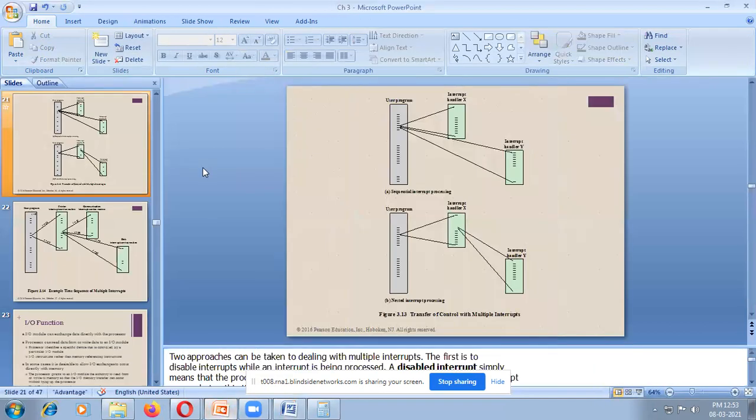Similarly, in our microprocessor executing a Java program, you have a division by 0. You know division by 0 cannot be performed. Inside the division by 0, it wants to display on the screen, and displaying on the screen is also an output operation. So it displays that it cannot divide by 0. Then it comes back to the division by 0, finishes the work, and comes back to normal execution of the Java program.